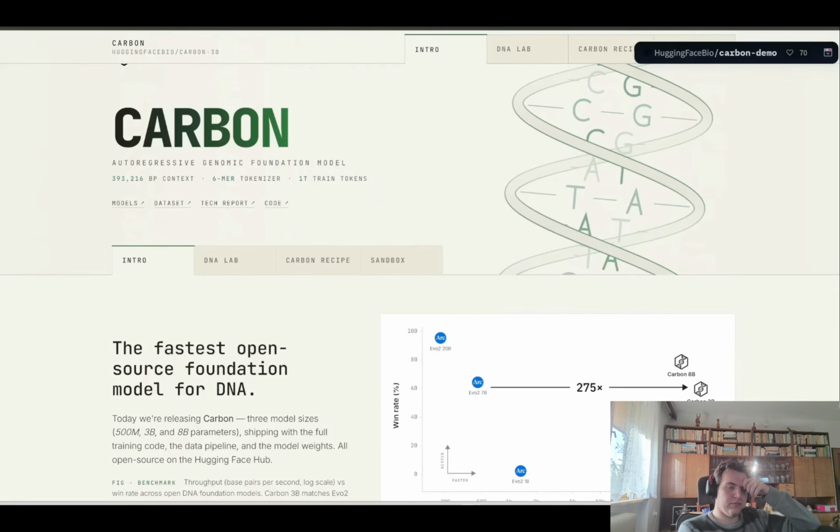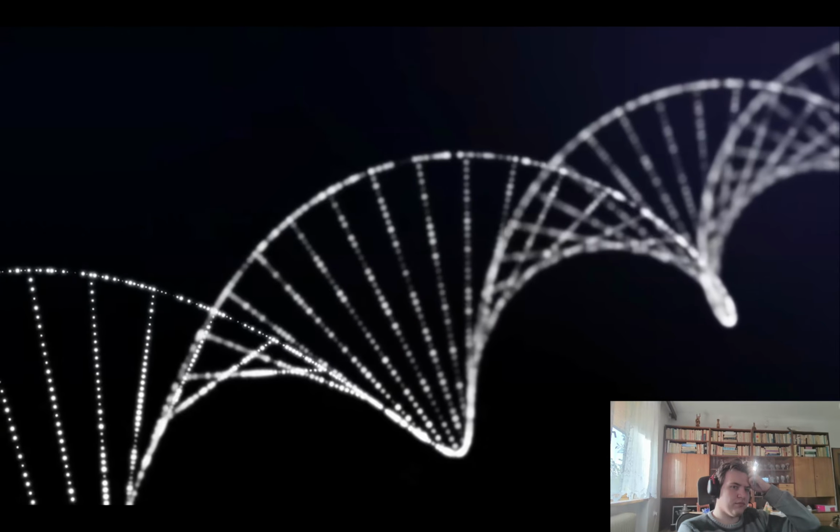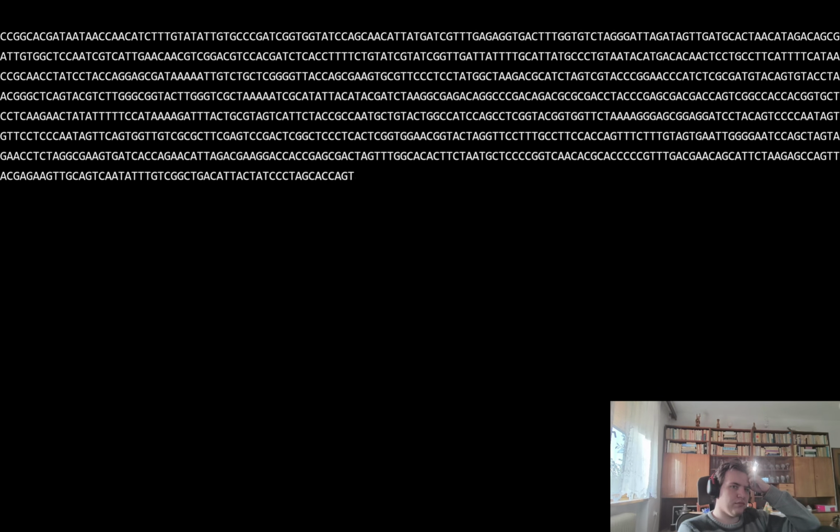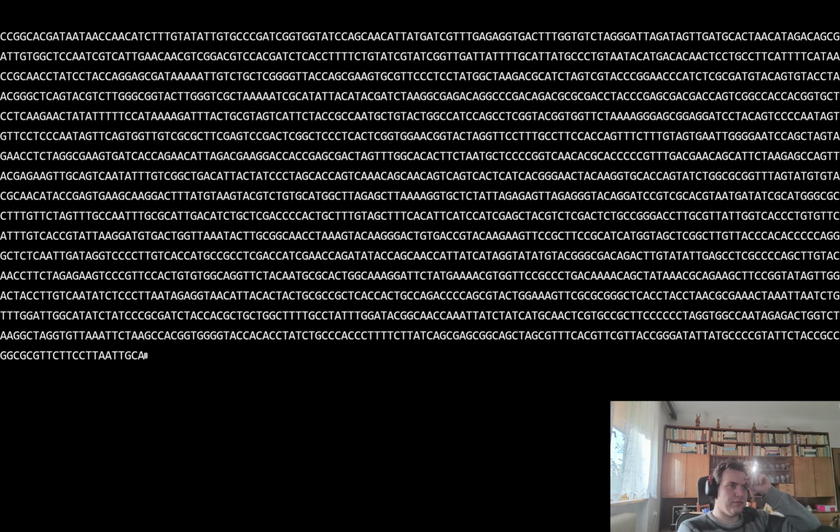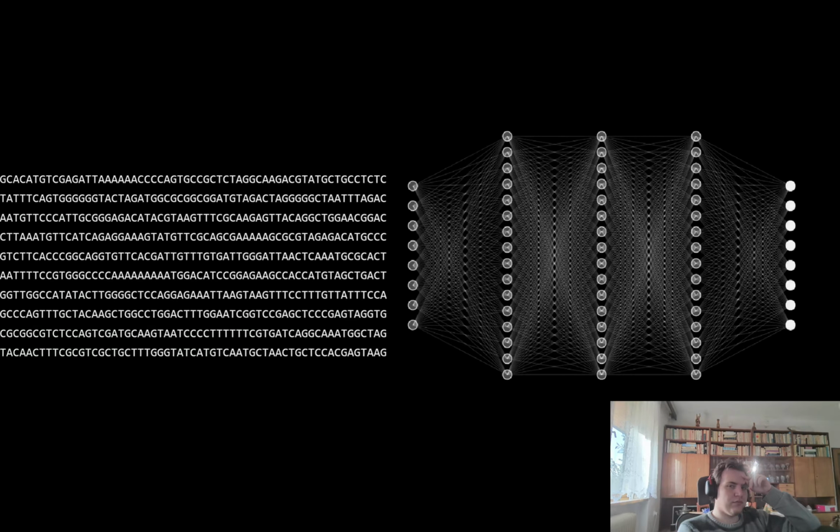Also this week, we have a new open source foundation AI model for DNA called Carbon. So here's how it works. Instead of reading normal language like ChatGPT, this model reads the language of life itself. You see, DNA is just made of these 4 letters, GCAT. So you can also train a language model to understand the grammar of DNA, just like how it would understand the grammar of natural language.